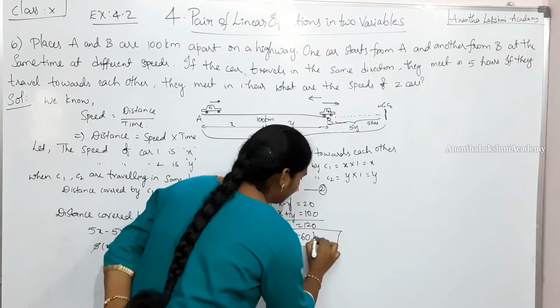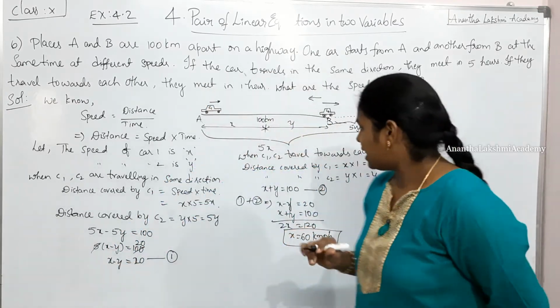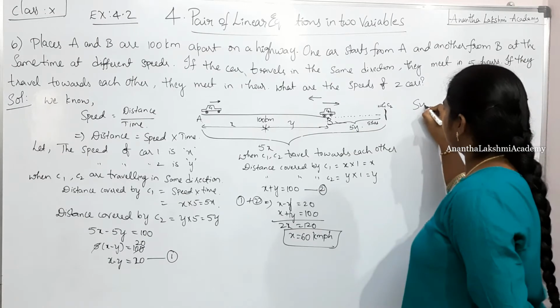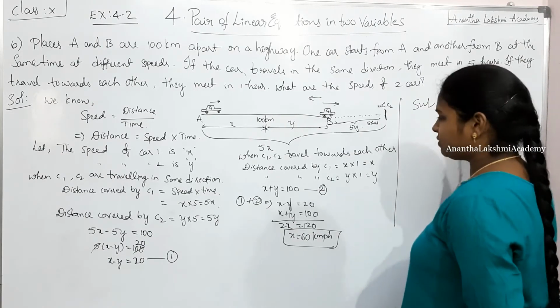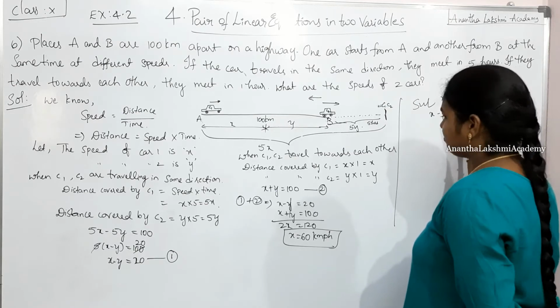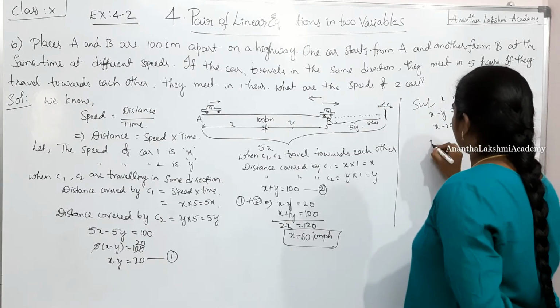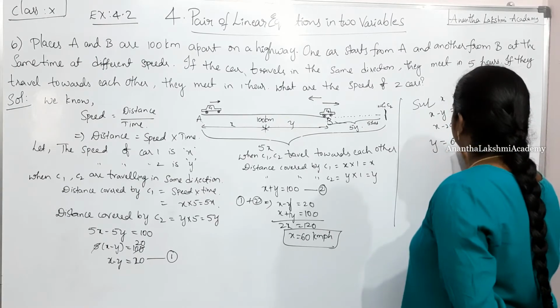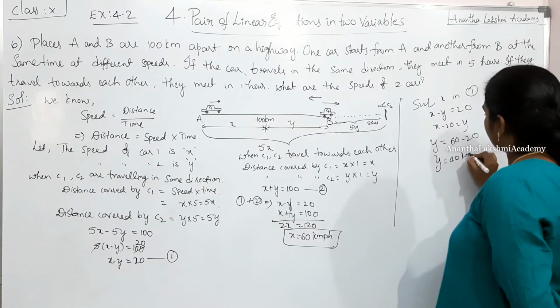What is this speed? Kilometers per hour. Alright. Likewise, substituting x in equation 1, x minus y is equal to 20, so x minus 20 is equal to y. Y is equal to 60 minus 20, which is nothing but 40 kilometers per hour.